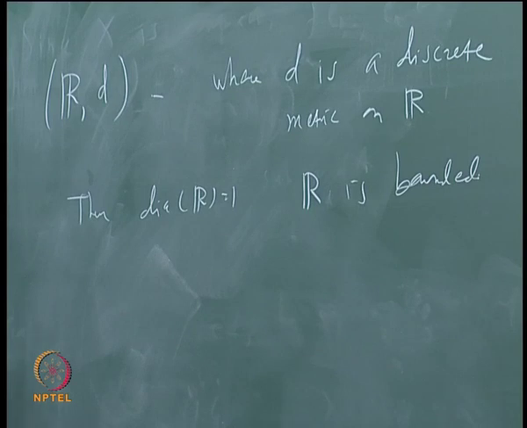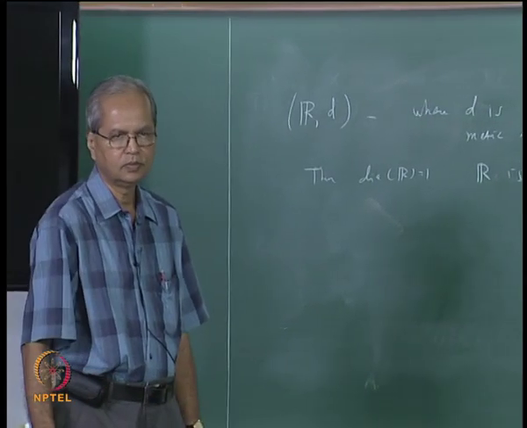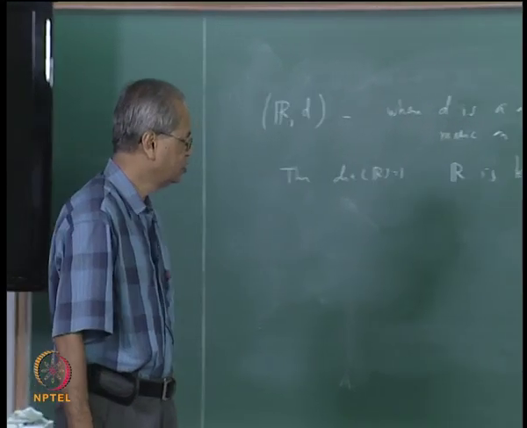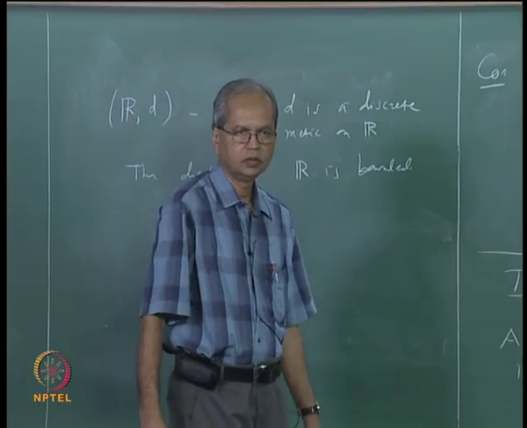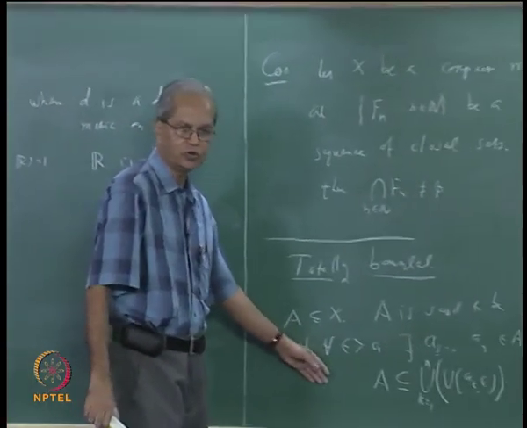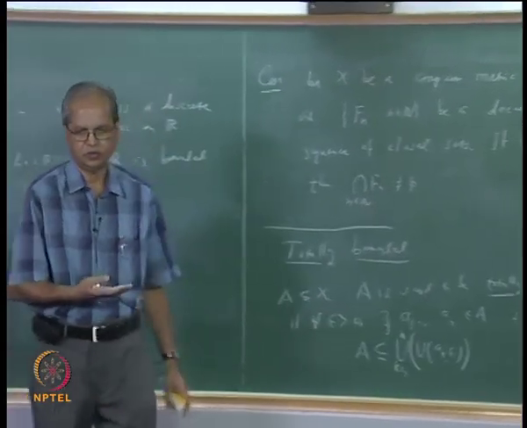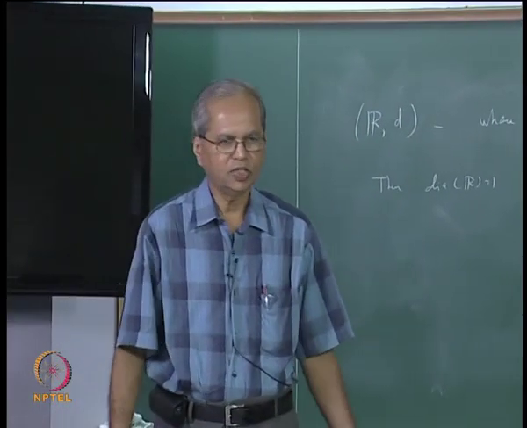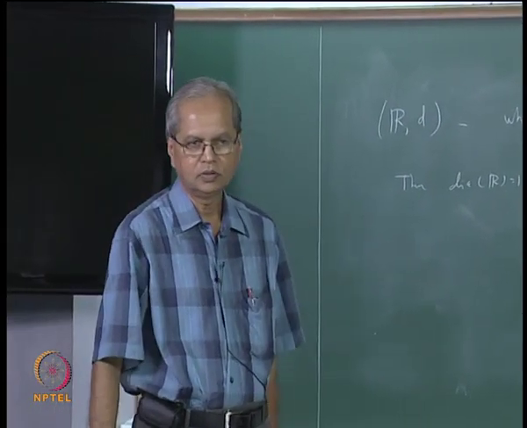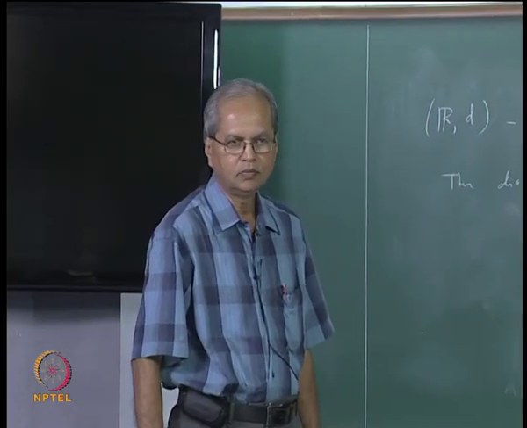Is it totally bounded? If it is not totally bounded, how does one show that? For some epsilon this should be false; there should exist some epsilon such that this cannot be covered by a finite number of balls with that radius. What is such an epsilon?